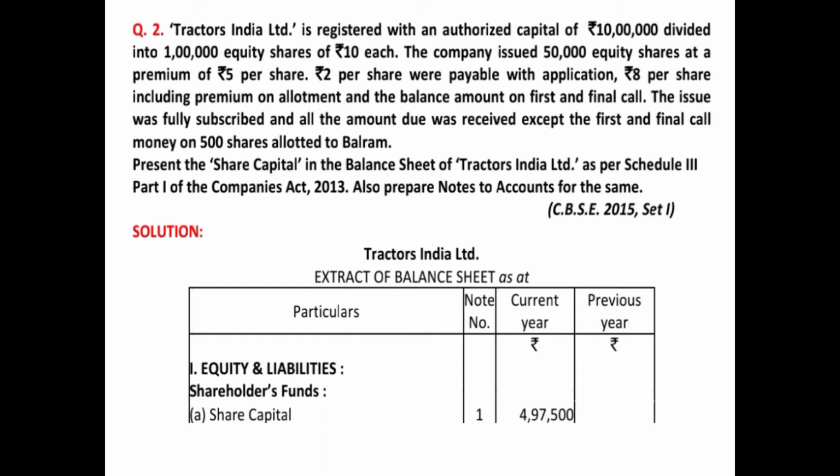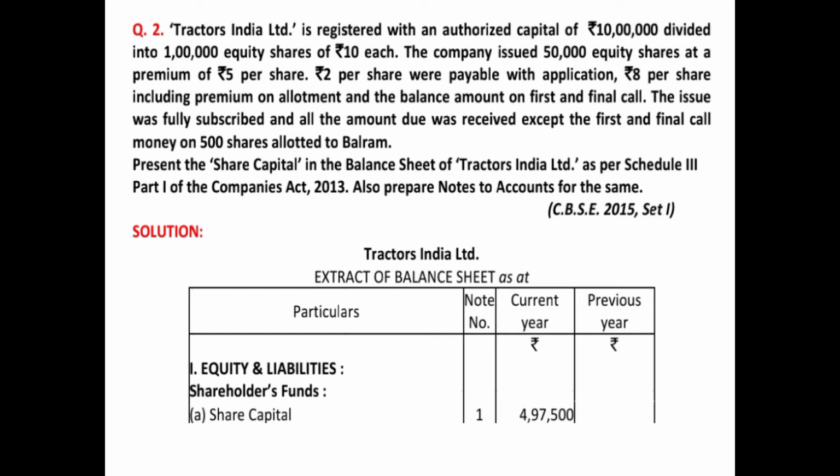Now, when you show it in the balance sheet or the notes to accounts, you will be showing it at the face value. But the question says that this is issued at a premium of 5 rupees. Premium means over and above the face value. So the face value is 10 plus 5 rupees premium. That means 50,000 equity shares have been issued at 15 rupees.